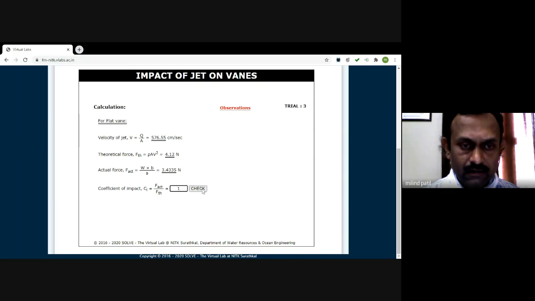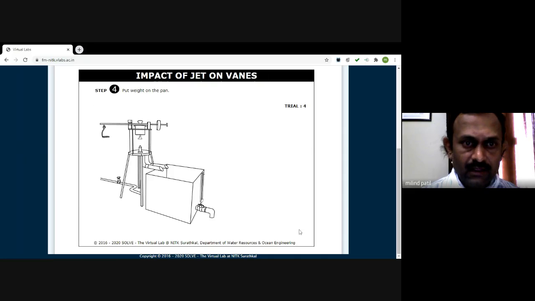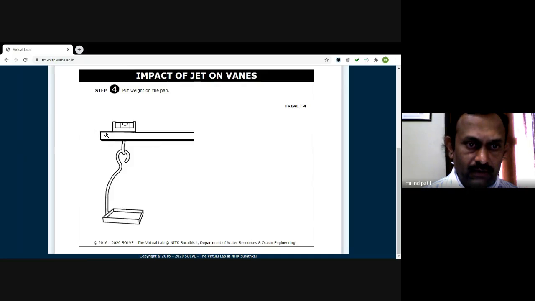The impact coefficient is 0.83. This way we obtain 3 different sets of readings. Again, go on for the 4th reading.